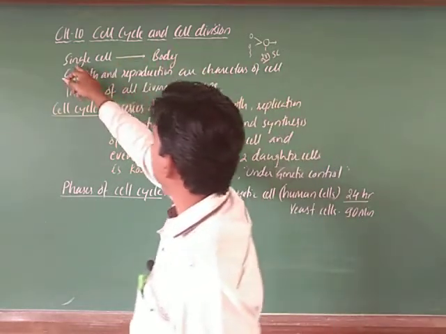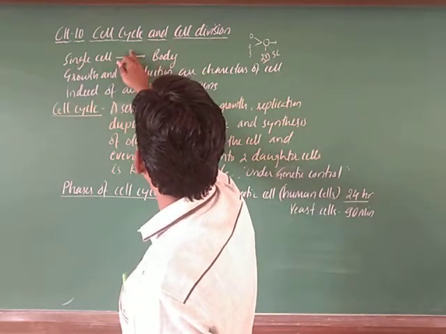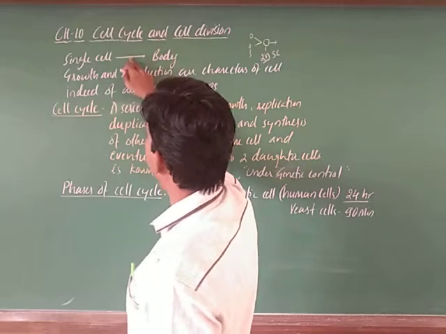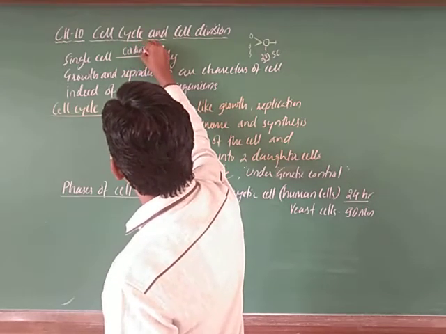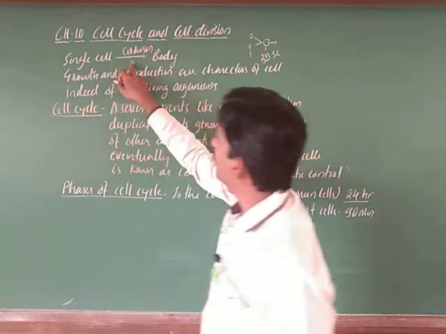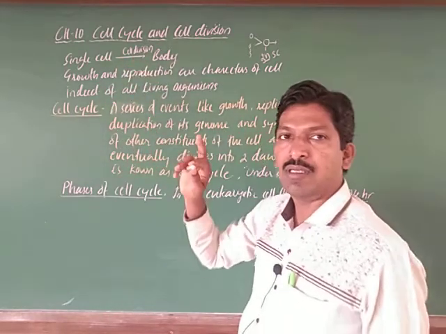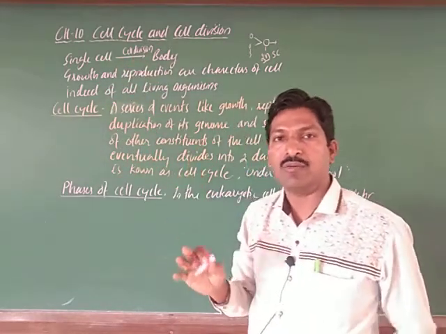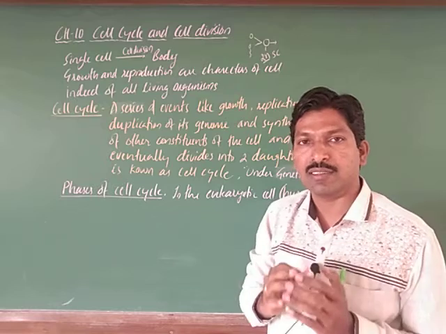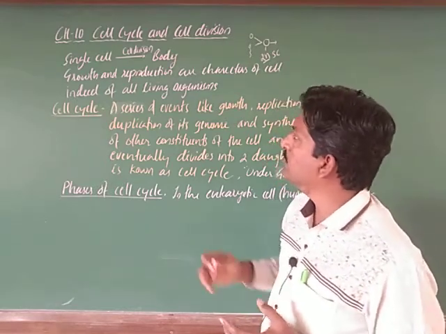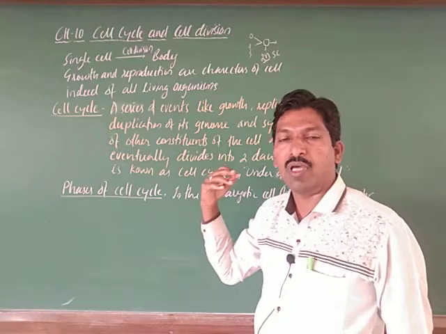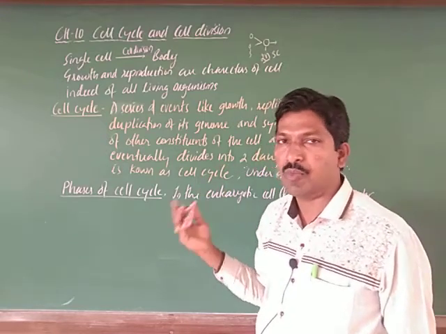That is how the single cell forms the body, by cell division. This cell division is the only way. By that the cells divide and produce new cells and form the different tissues and different organs and make up the body, right.